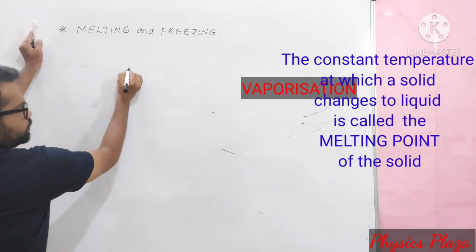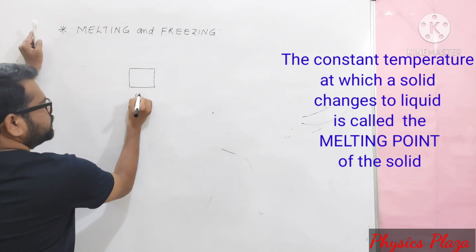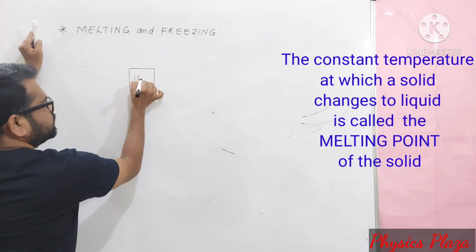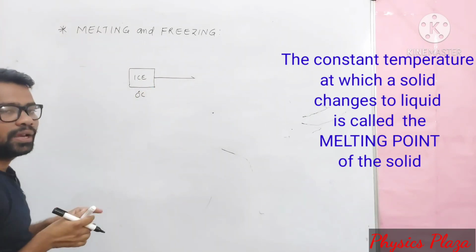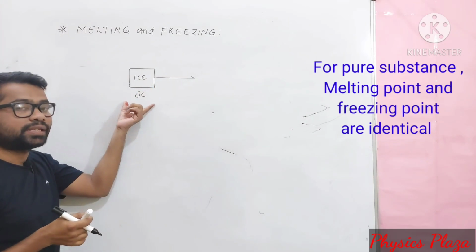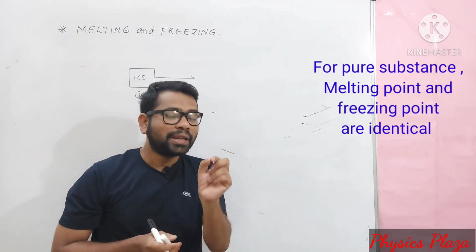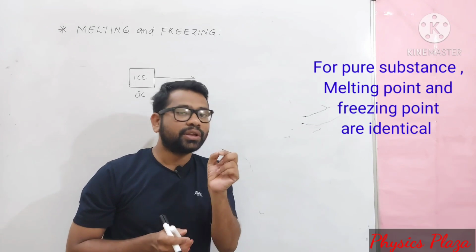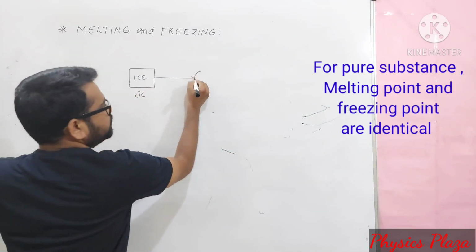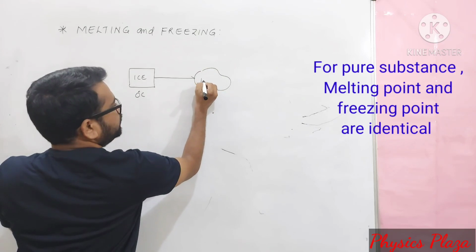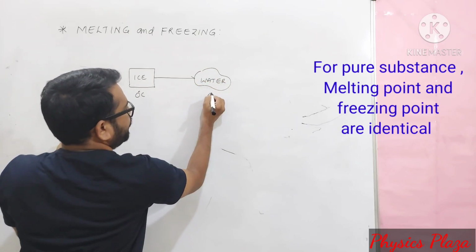Children, so here is the ice. It is ice at 0 degree Celsius. When we start heating it, what happens? Ice starts to melt at 0 degree Celsius. So the melting point of ice is 0 degree Celsius. It will convert 0 degree Celsius ice to 0 degree Celsius water.